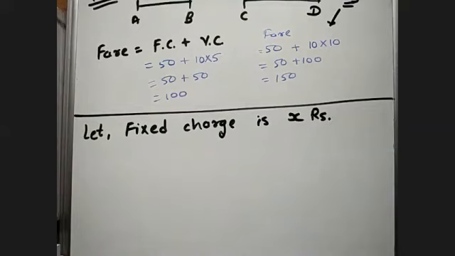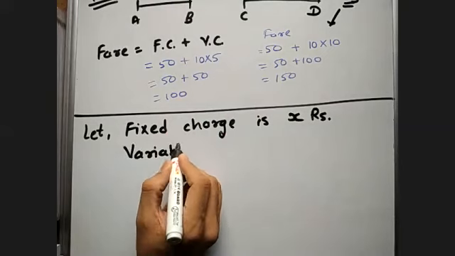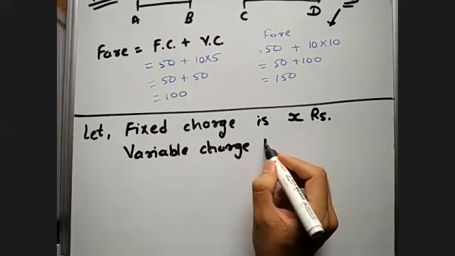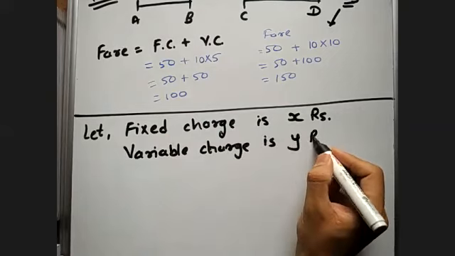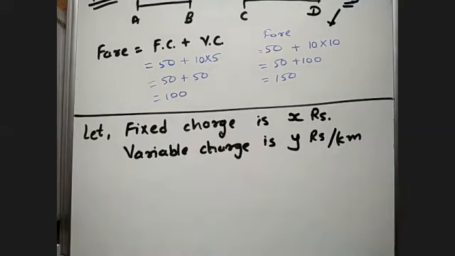And the variable charge of the taxi is Y rupees per kilometer, as you have seen, because the variable charge depends on how many kilometers you are traveling. So it is Y rupees per kilometer, and the fixed charge is X rupees.